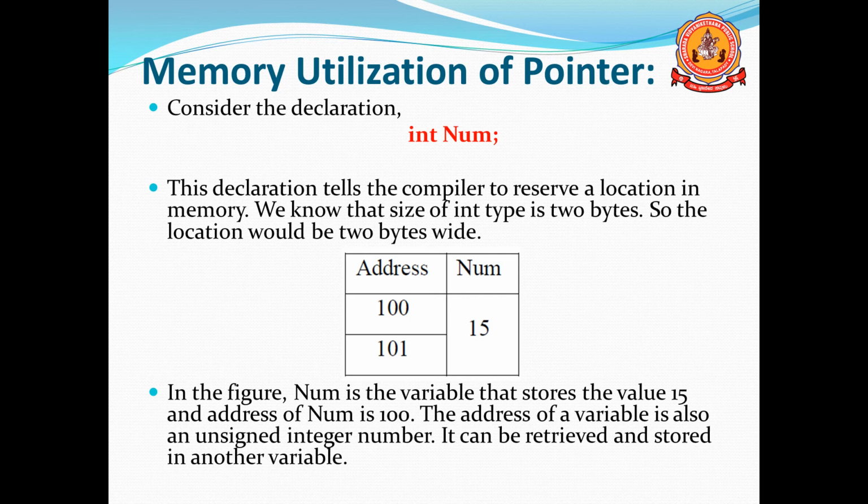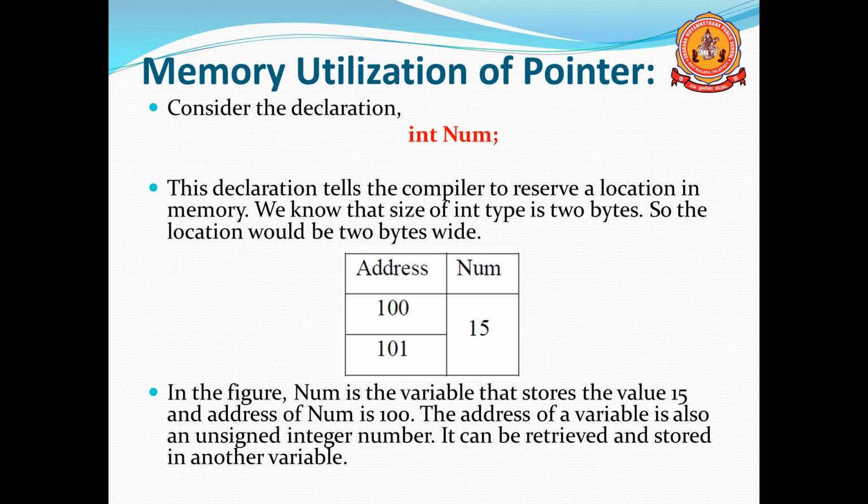The type is integer. I declare int num. Normally I will declare int a, int b inside. Like that I declared here int num. Num is the one variable. The declaration tells the compiler to reserve a location in memory. So it tells the compiler that we have to reserve some memory for the variable num.